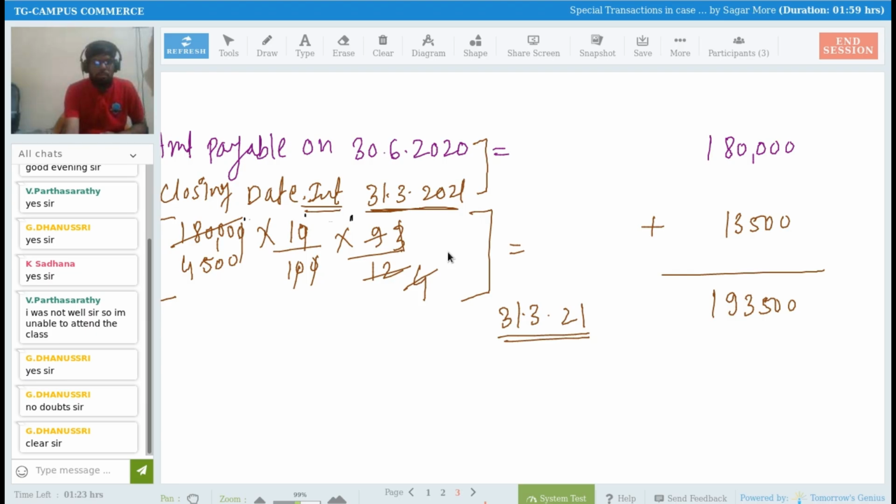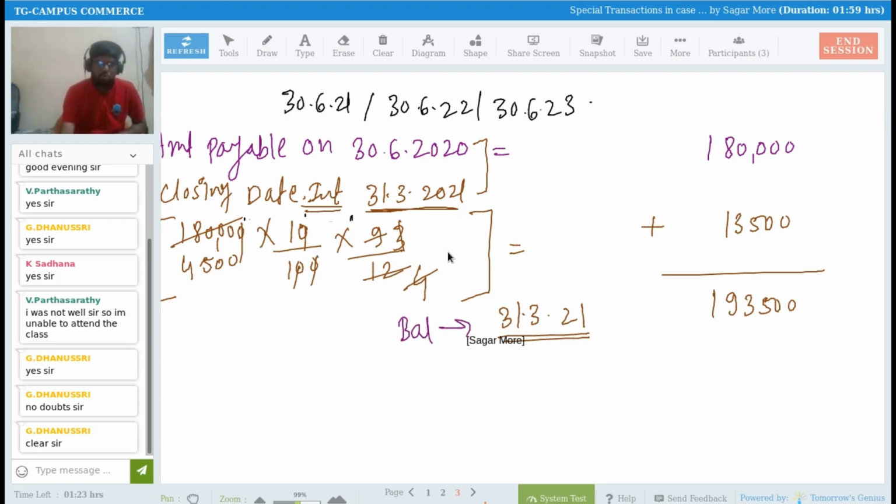So the dates of payment are 30th of June 21, then 30th of June 22, and then 30th of June 2023. Okay, sir. So now I'm in the year 21-22, right? So the balance payable on 31st March 2021 is 1,93,500 rupees. Okay, any doubt so far?